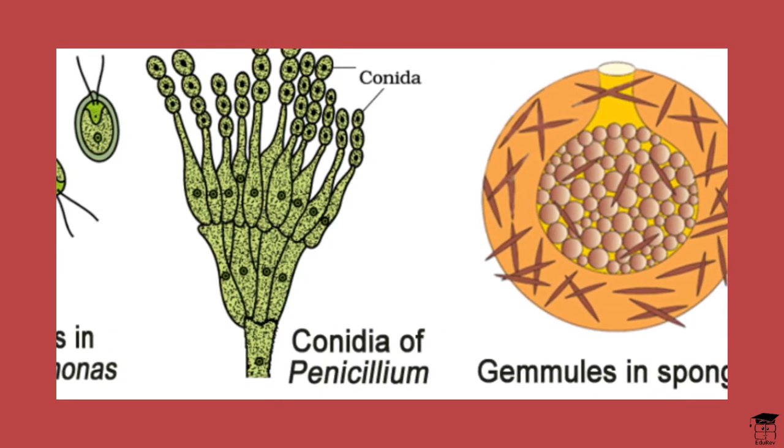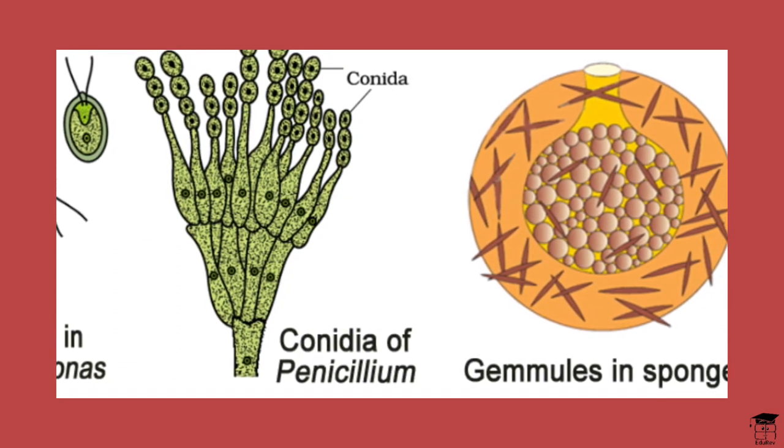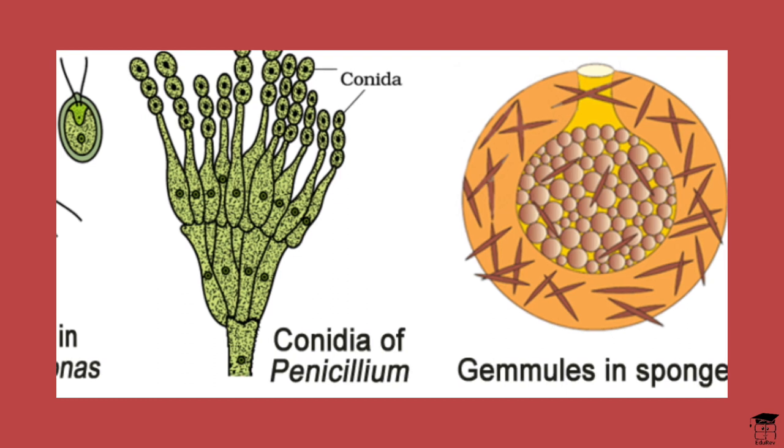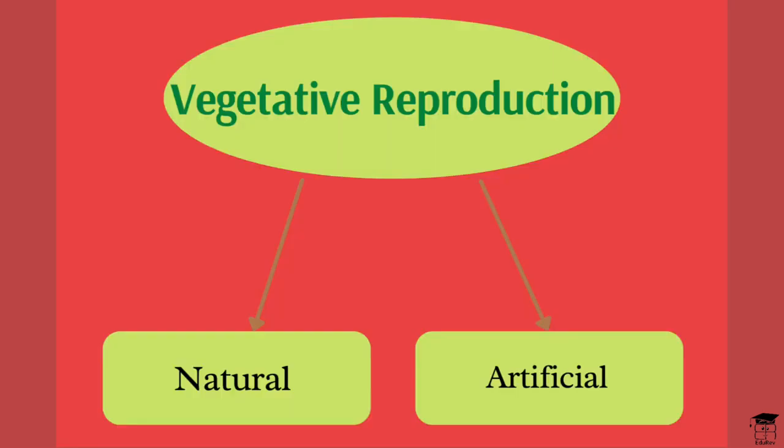Next, we have gemmule formation. This is mainly found in sponges, which produce a tough-coated dormant cluster of embryonic cells for development in more favorable conditions. Vegetative reproduction. In this type of reproduction, a new part is not formed.